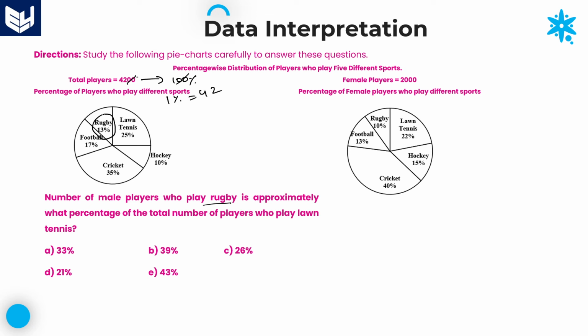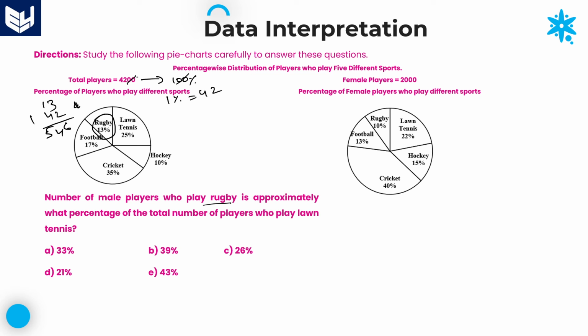Now rugby has 13 percentage. Therefore 13 into 42. Here it is 6 and next here it is 2 plus 12, 14. 1 is a carry and next 4 plus 1, 5. 546. Total rugby candidates are 546.